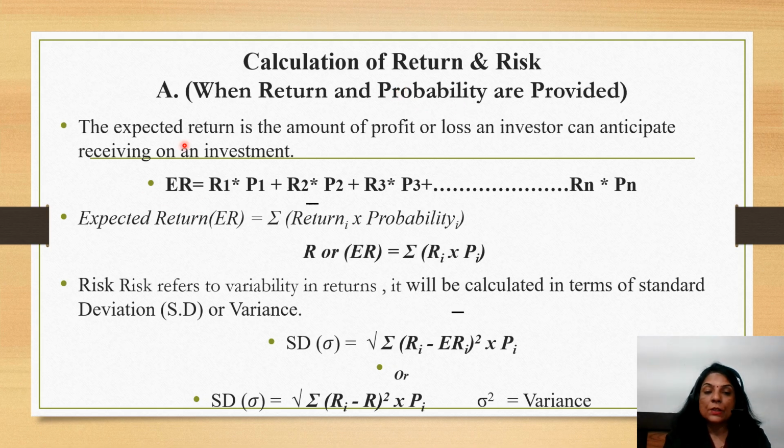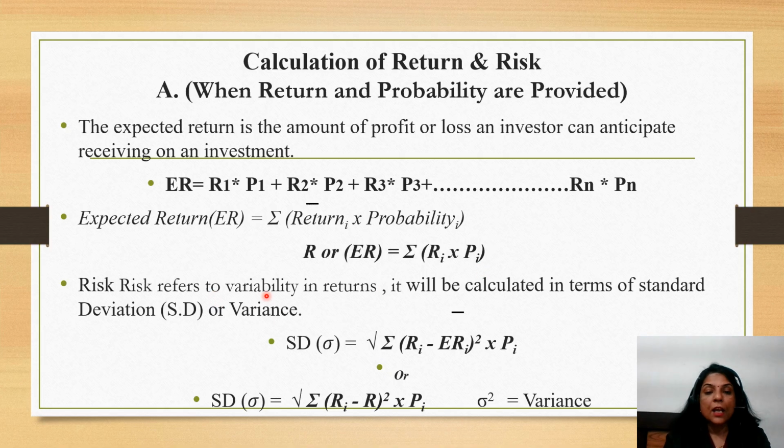So expected return will be your return R1 multiplied by the probability, plus R2 into probability, plus R3 into probability, till the number of chances there are. So the expected return will be calculated as the sum of the returns multiplied by the probability. Here you can see in the PPT it is summation of R into P.